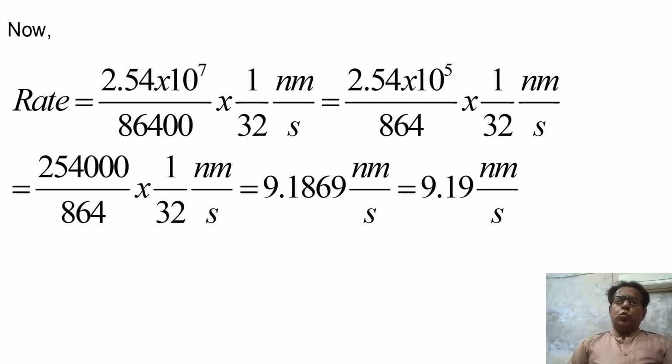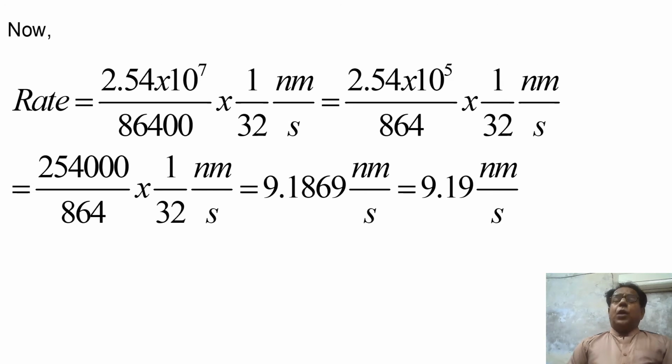Dear students, up to the previous slide we have not used the factor 1/32. It is here being used when we are calculating rate.